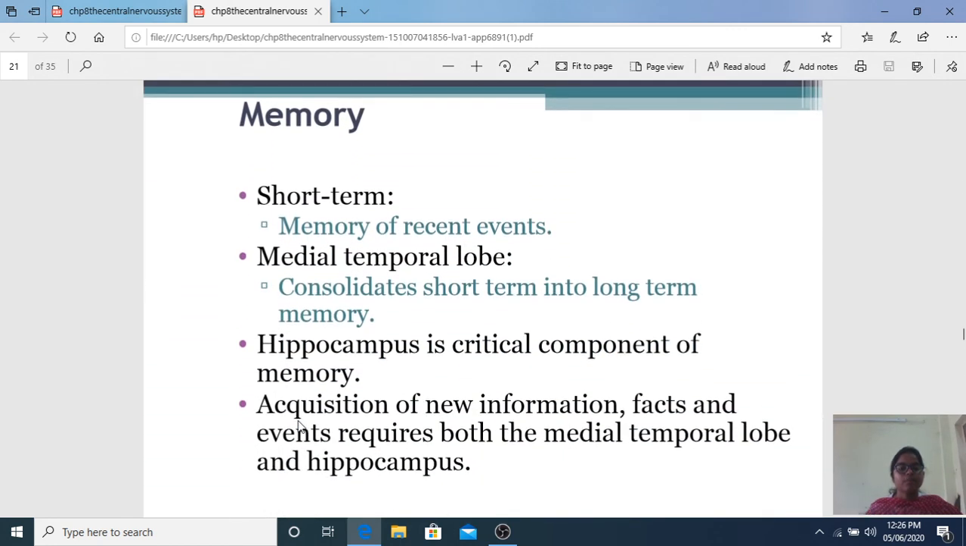Memory: short term memory and long term memory. Memory of recent events, what happened yesterday, is called short term memory. This short term memory is converted to long term memory. How? Memory is created in the neocortex, the brain cortex. Here there is the hippocampus, which converts short term memory to long term memory by activating NMDA receptors.